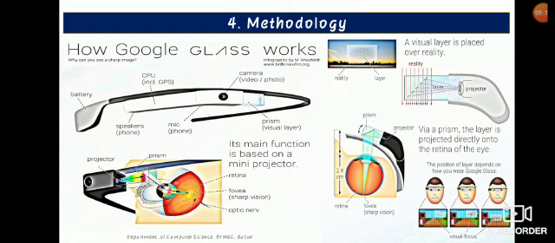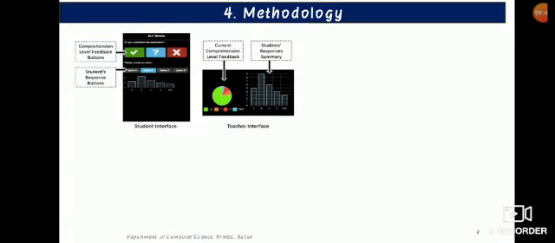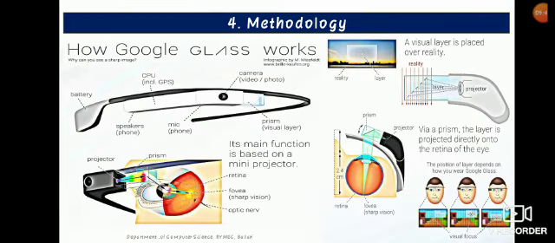This one mainly depends on the position in which you wear the Google Glass. The first and the last person are wearing the Google Glass in a straight manner, so the object lens will be at the middle. This person is wearing the Google Glass in the same manner as both of them, but he is looking at the upper corner, so his projection area will be at the upper corner. This is how Google Glass works.